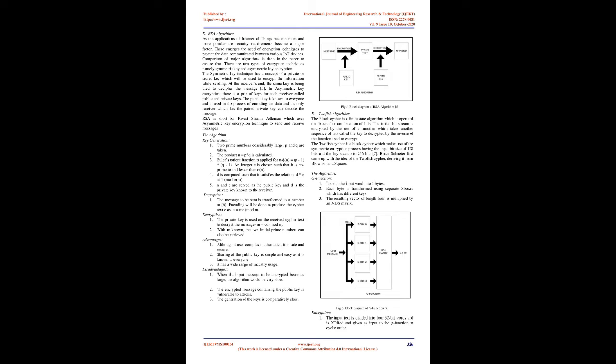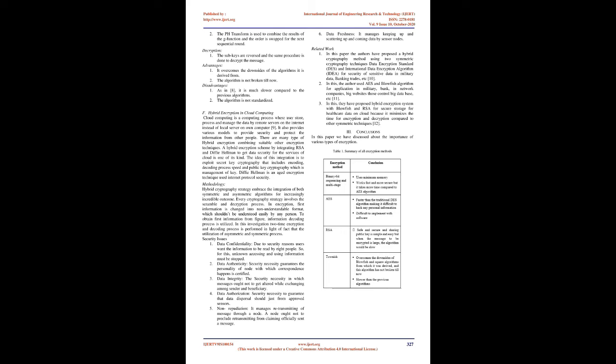In asymmetric key encryption, there is a pair of keys for each receiver called public and private keys. The public key is known to everyone and is used in the process of encoding the data, and only the receiver which has the paired private key can decode the message. RSA is short for Rivest Shamir Adleman, which uses the asymmetric key encryption technique to send and receive messages.